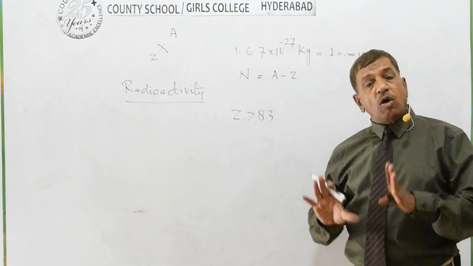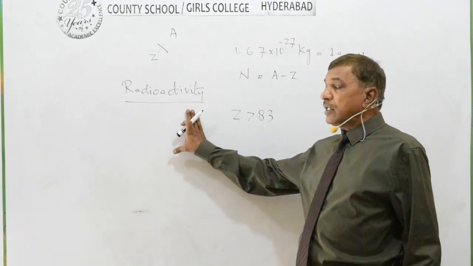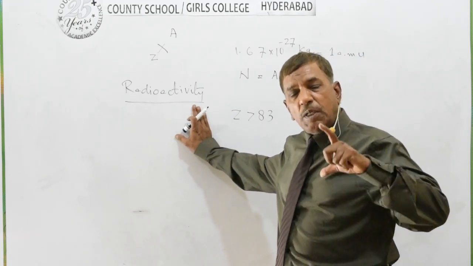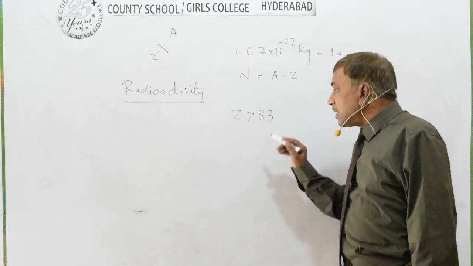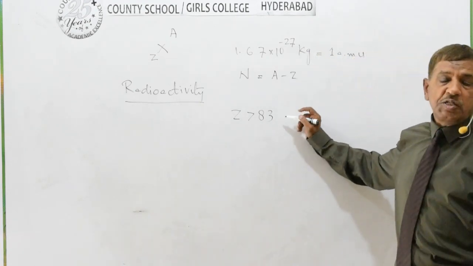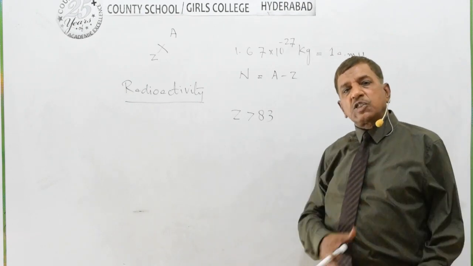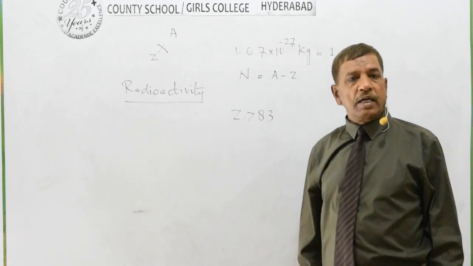So we had already completed this topic, that the phenomenon in which elements of the periodic table which have charge number greater than 83 have unstable nuclei. The nuclei of such elements constantly give radiation in the form of alpha, beta and gamma rays.